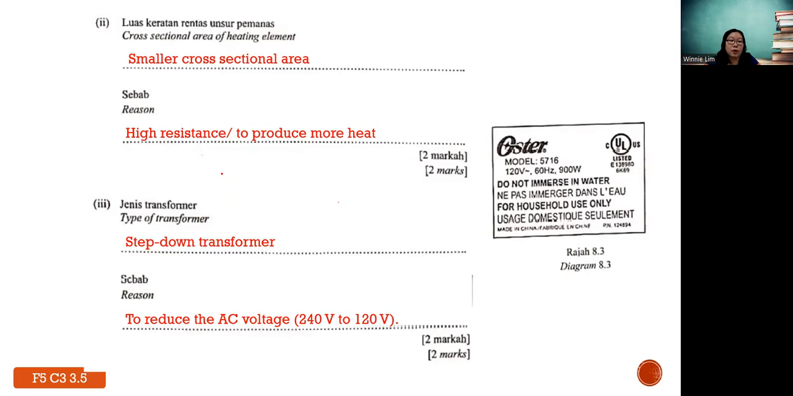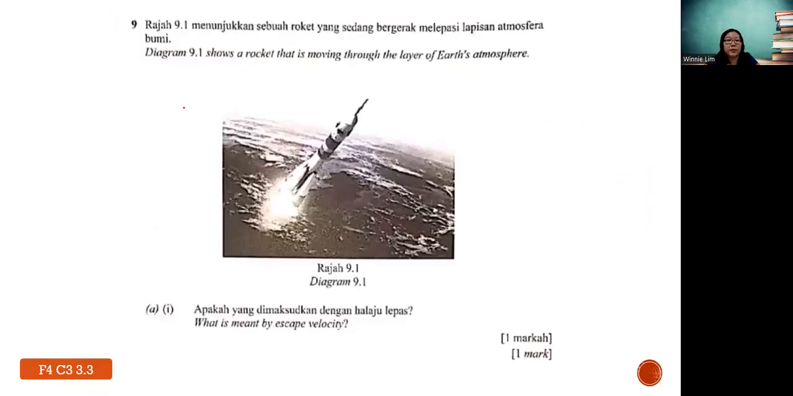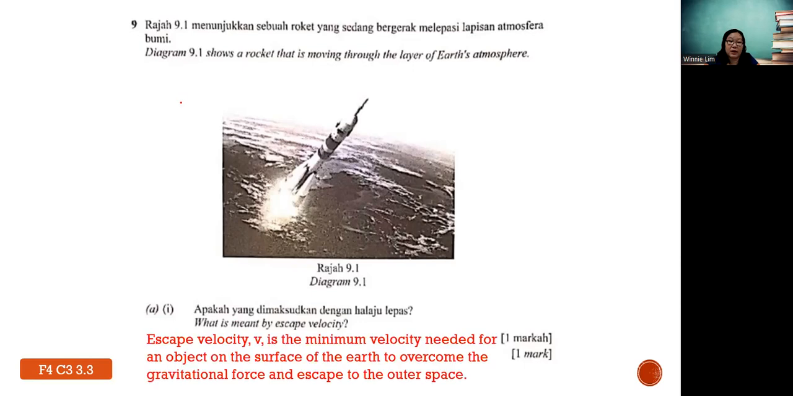Okay, now we will move on to essay questions. First essay question, question 9, is on the Form 4 topic gravitation. Diagram 9.1 shows a rocket that is moving through the layer of Earth's atmosphere. What is meant by escape velocity? All these definitions are more towards memorizing, but it's important for you to get the 1 marks. As you can see, in a whole Paper 2, there are at least 4 to 5 definitions.